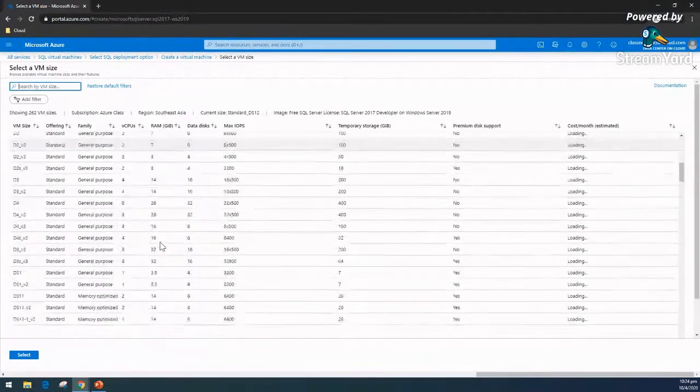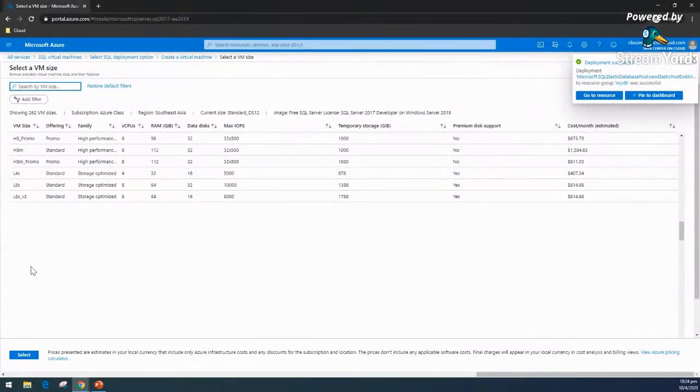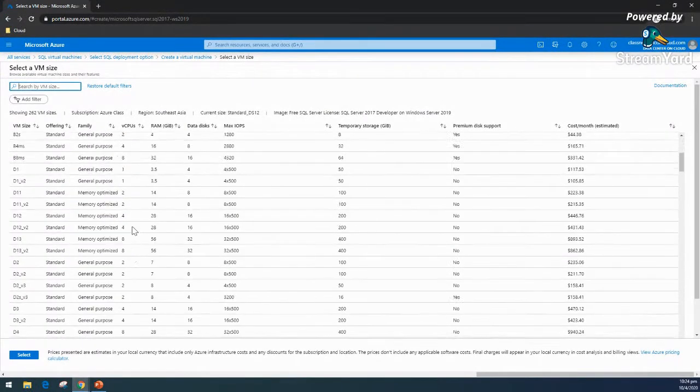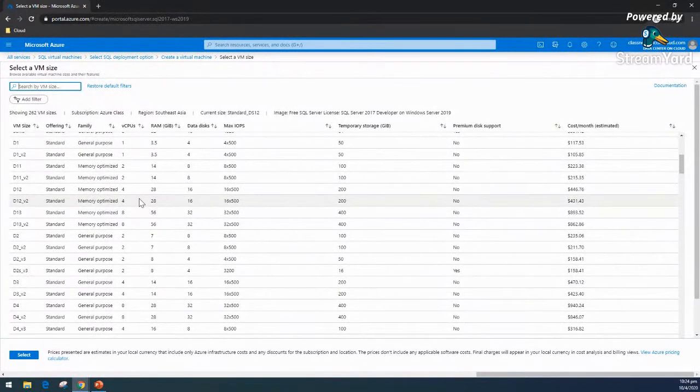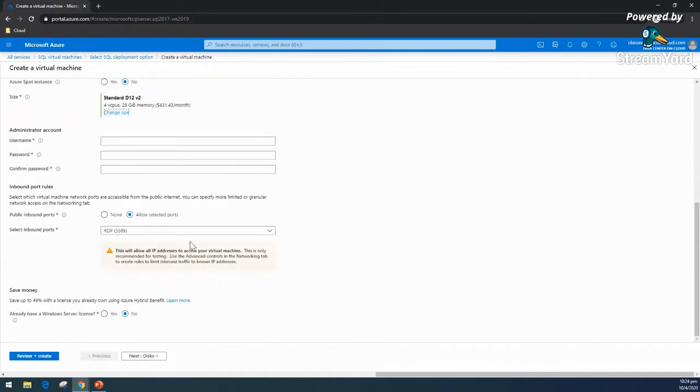In the compute class I showed that, and I highly suggest watching the compute class also. You will get an idea what kind of things these are. So it is giving the option of what kind of VM size I can select, and this instance will host our free MS SQL 2017 on a Windows 2019 instance. A little bit longer while saying, but it is something. This is the dedicated VM size on which this will be hosted, and we can access it again from the VM, and it is showing me the cost and all those things.